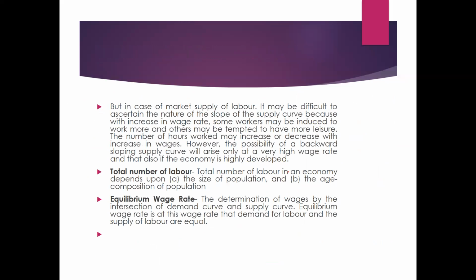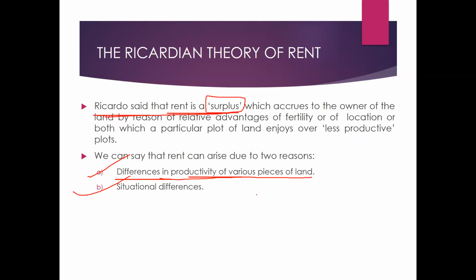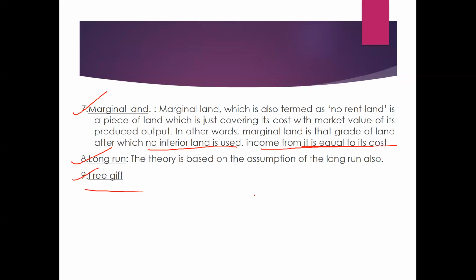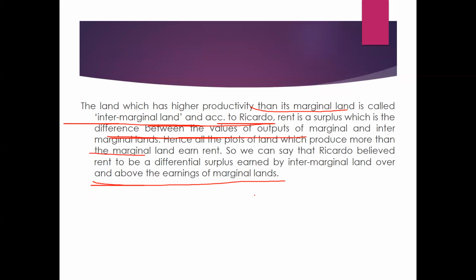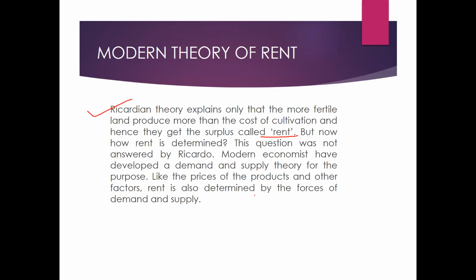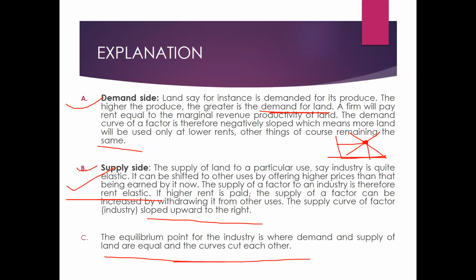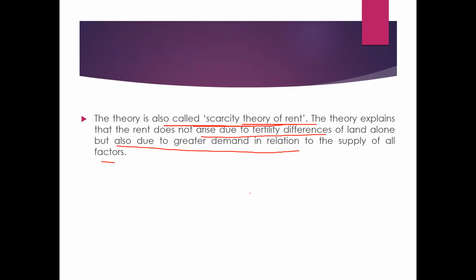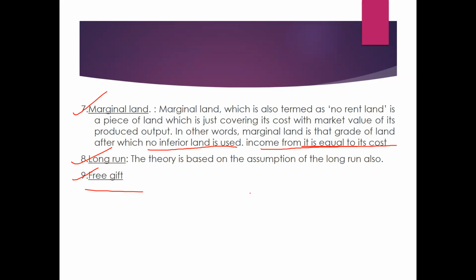There are two aspects we have discussed. Number one is what is rent, and under this we have done the classical theory, or we can call it the Ricardian theory of rent, that is entirely based on surplus. Ricardo called rent a surplus. But another theory came into practice, the modern theory of rent, which is based on demand and supply, where the equilibrium would be settled. So I hope both these theories are clear to you.